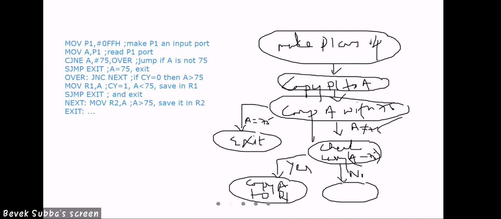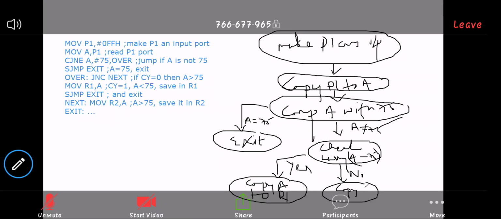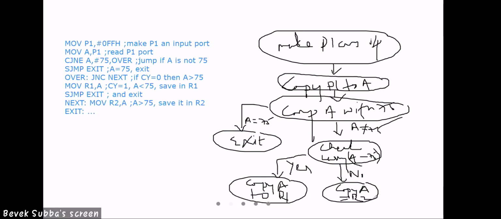If there is no carry, copy A to R2. This one is R2, and this one should be R1.